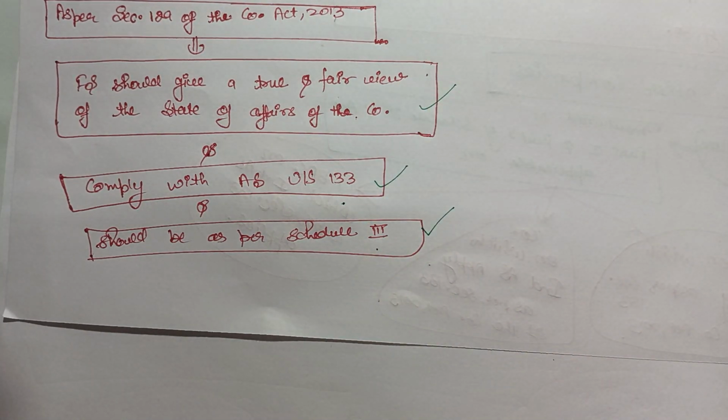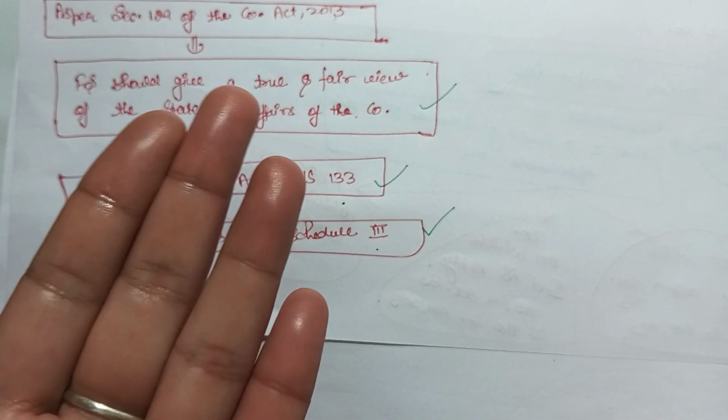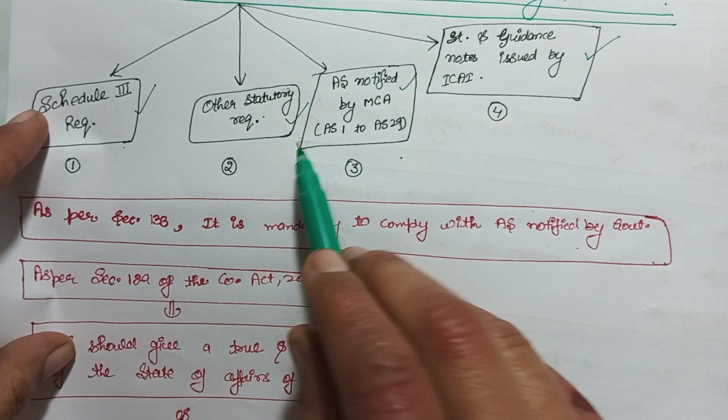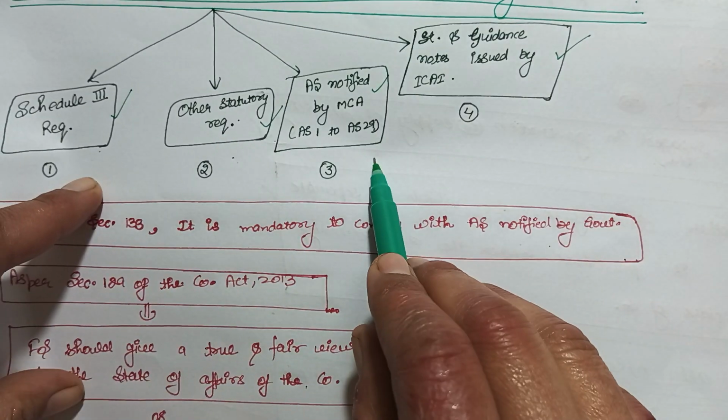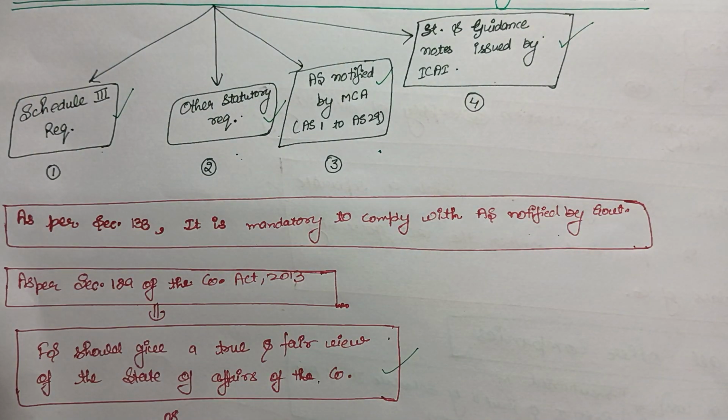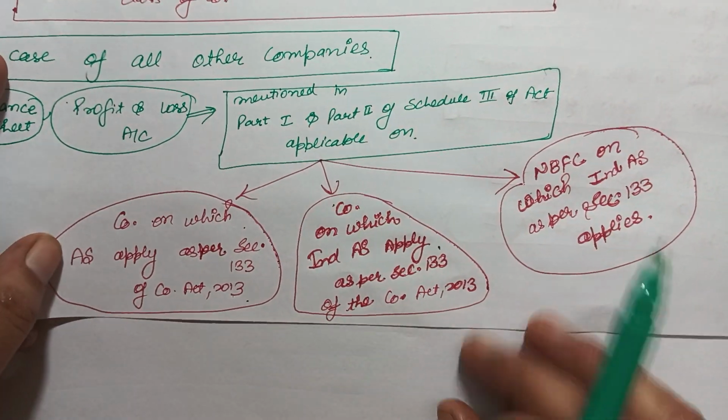So in conclusion, if a specific act is applicable on any specific type of company, like an insurance or banking company, then the specific provisions of those acts will be applicable on that company. But in all other cases, the company has to follow four things: first of all, Schedule 3 requirements, then other statutory requirements, then the AS, and the statement and guidance notes issued by ICAI. So companies should keep these things in mind while preparing the financial statements.